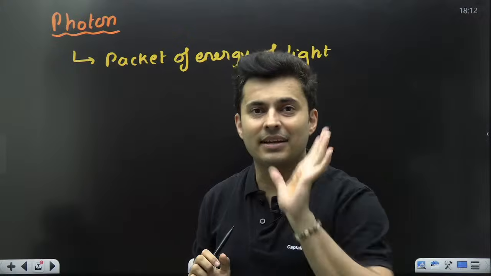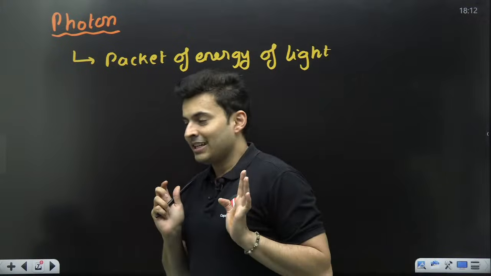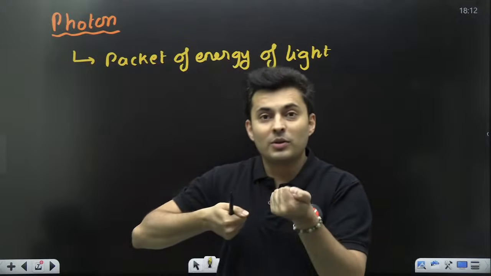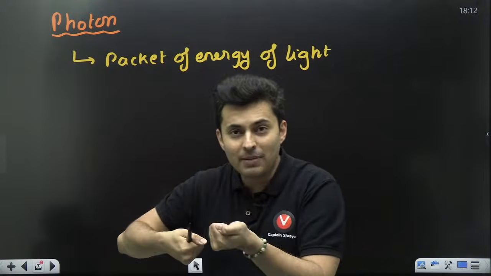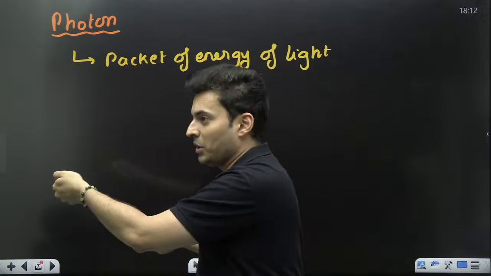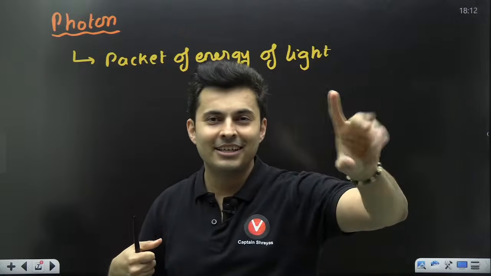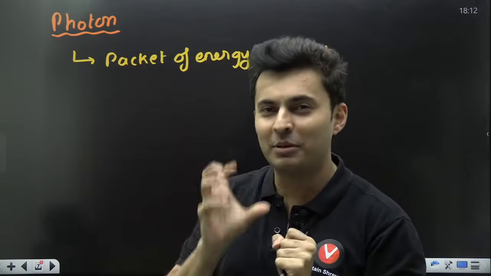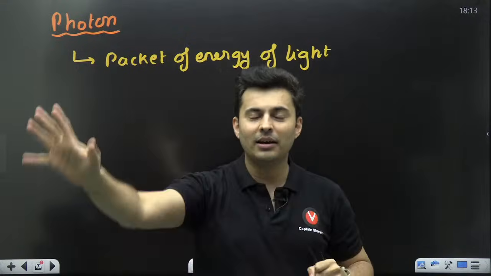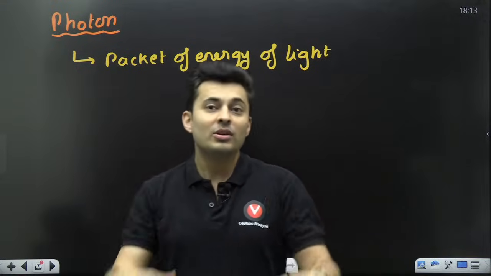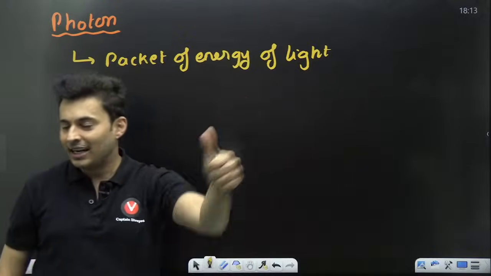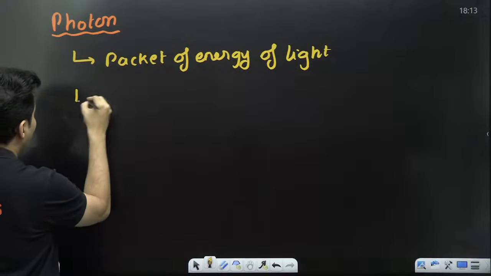It's like, during Holi, you take a pipe and spray water on people. So it is continuous. The other option is you fill the water in a balloon and throw it on Pandu, Champa, Laddu, all the friends and enemies that you have. That is how photons go, in packets, not continuous. Is that clear?